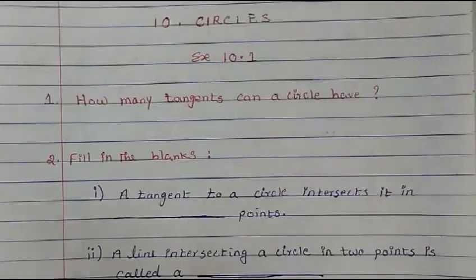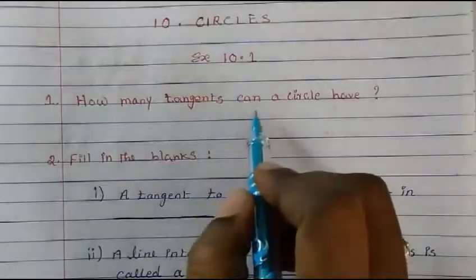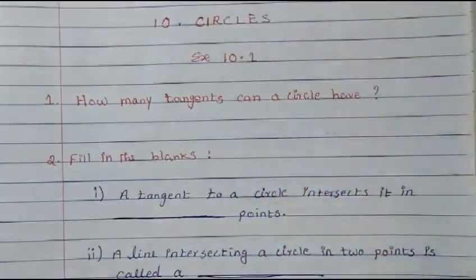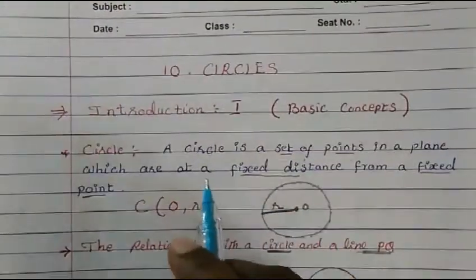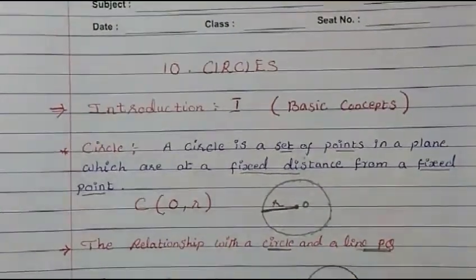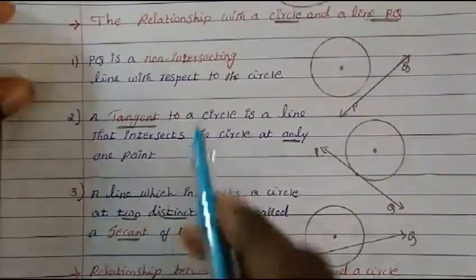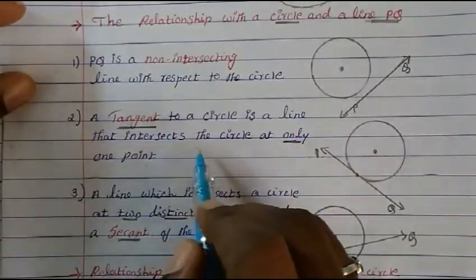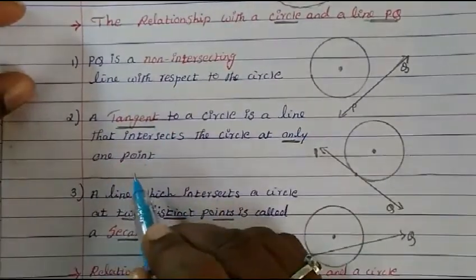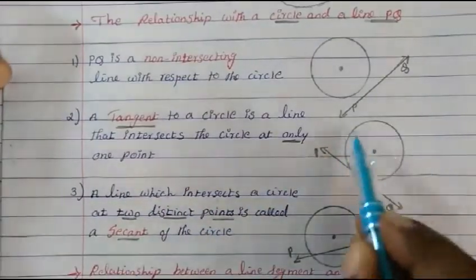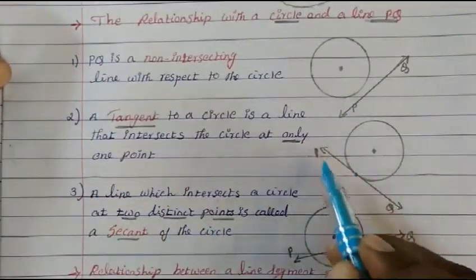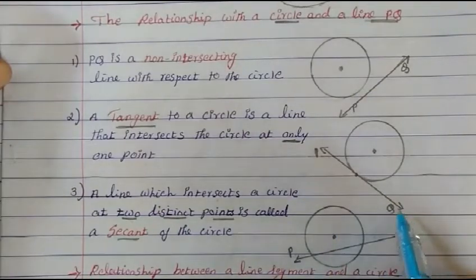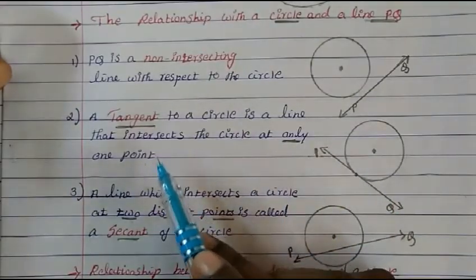The first question that you see is how many tangents can a circle have? I have explained to you what is the meaning of tangent in the introduction part. Tangent means a tangent to a circle is a line that intersects a circle at only one point. So when a line intersects a circle at one point, that line we call a tangent.